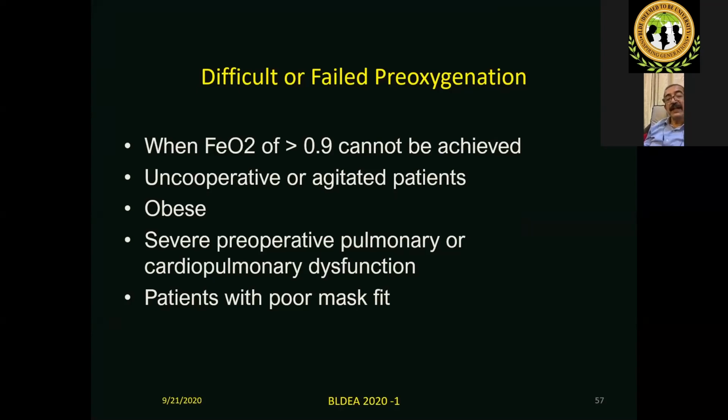So difficult or failed oxygenation, you have to decide. This is very important. I was telling you, just giving oxygen with a mask is not oxygenation. You have to ensure that the expired oxygen is also more than 0.9. And these patients, obese or agitated patients, pulmonary or cardiac dysfunction, ASA 3, 4 in ICU, cannot be adequately pre-oxygenated. It is not just showing SpO2 of 99 or 100%, which is indicative of an adequate oxygen load or store. It is the PaO2 increase, which is very important, which is reflected by FeO2 of more than 0.9.